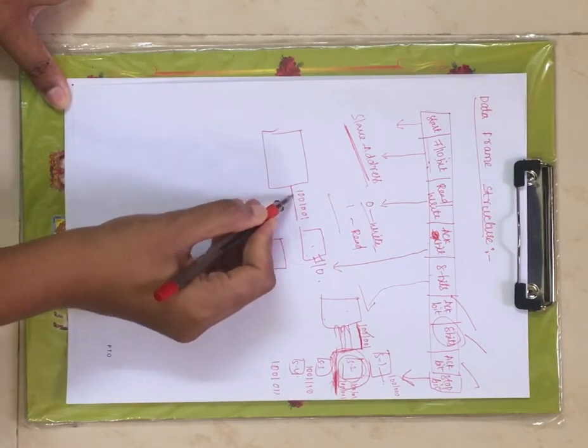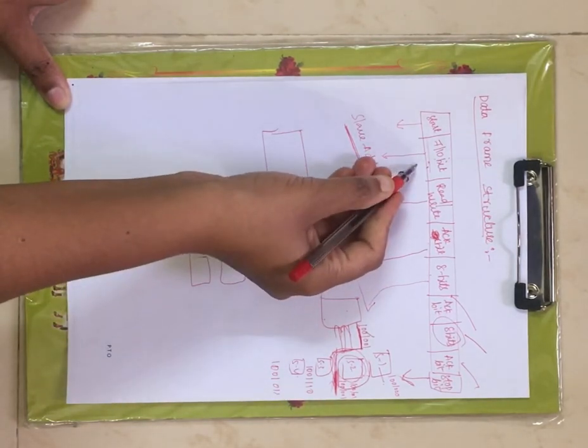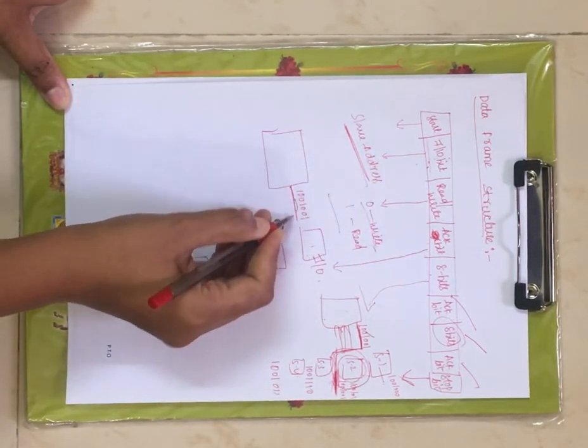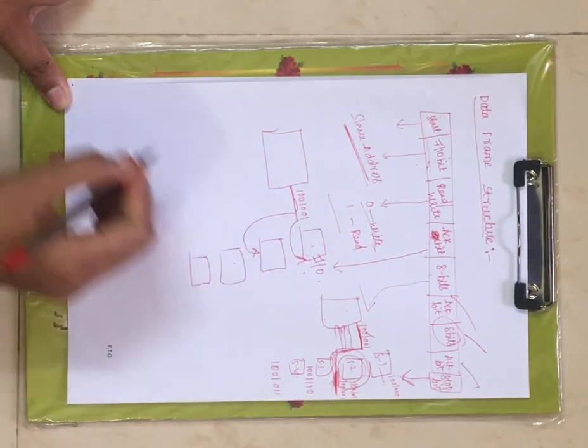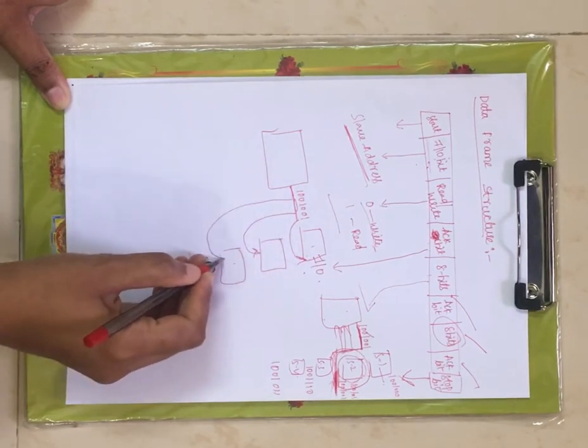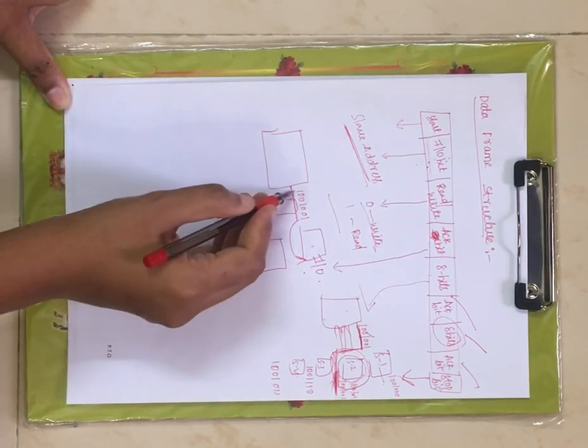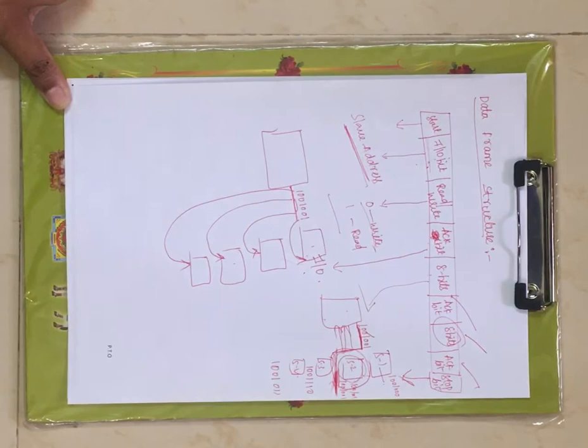It will compare with the slave address of slave 1, next with slave 2, next with slave 3, and next with slave 4. That means matching has to be done, right?